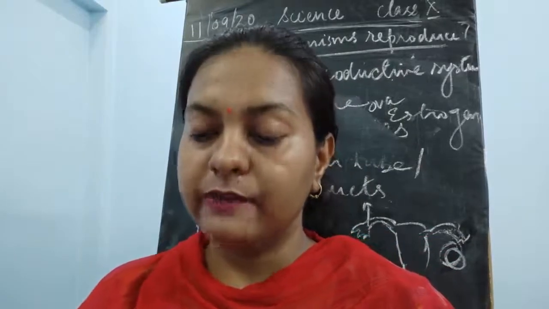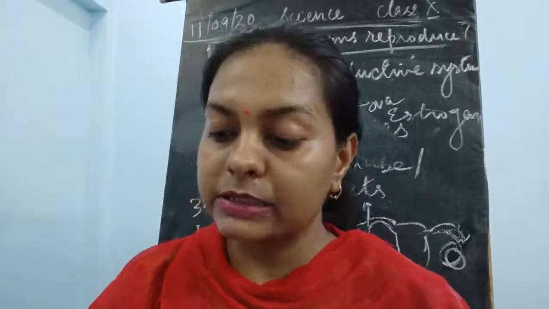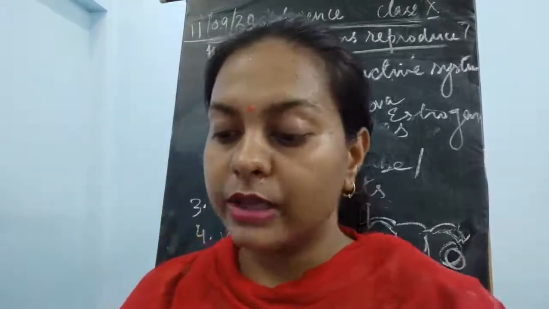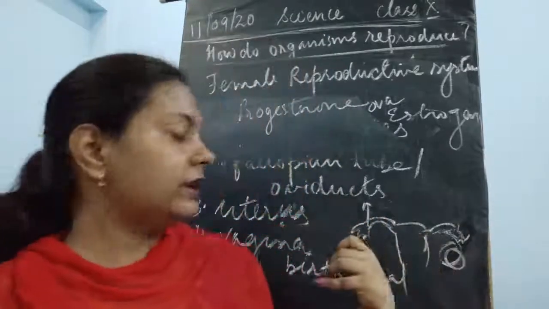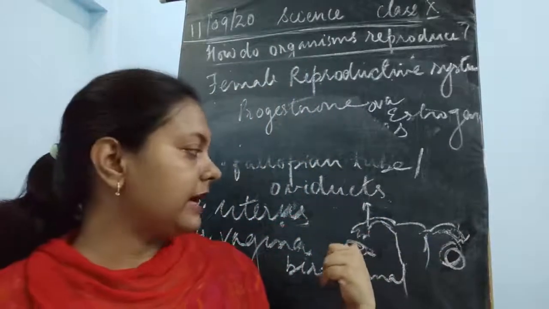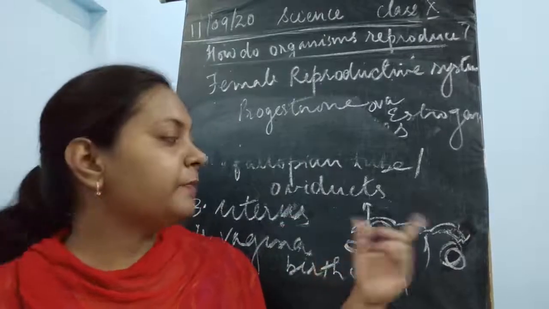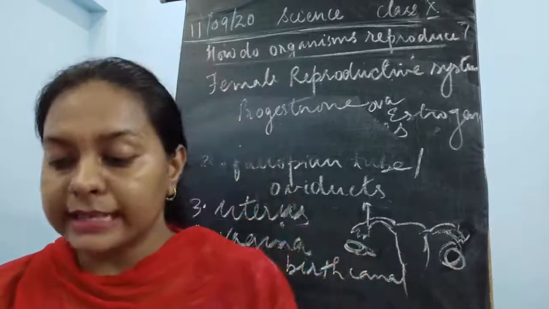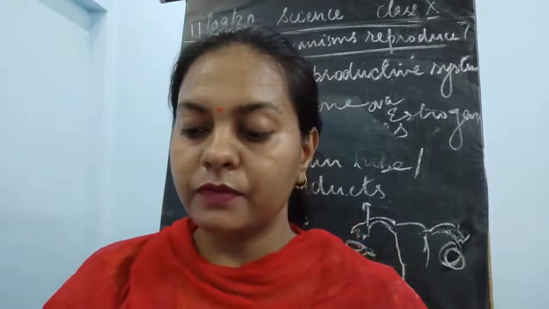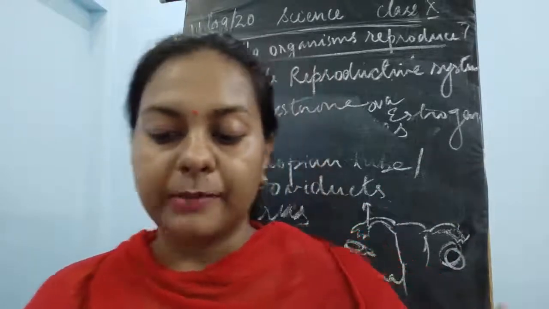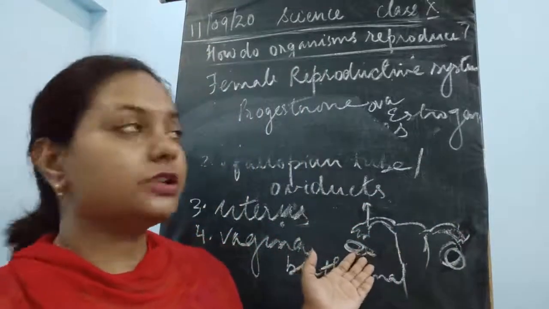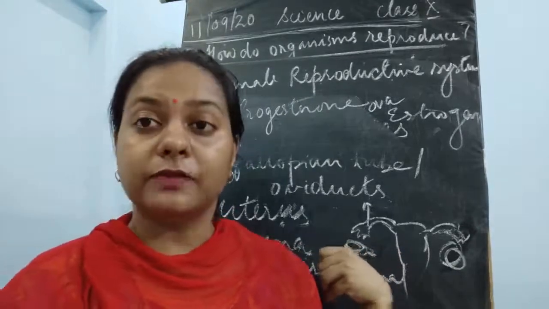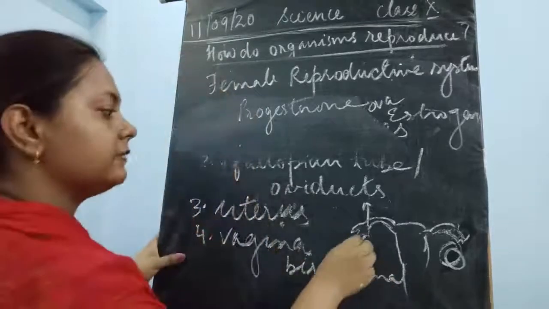During puberty, only one ovum is produced and released from the ovaries once in a month. One time one ovary releases an egg, the next time the other ovary releases one egg. Only one egg per month. The release of the ovum from the ovary into the abdominal cavity is known as ovulation, the process of releasing an egg from the ovary.